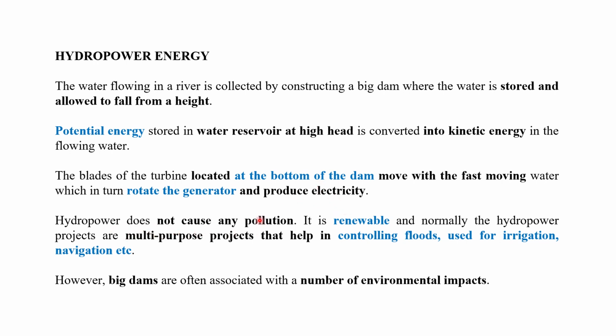Hydropower does not cause any pollution. It is renewable, and normally hydropower projects are multi-purpose projects that help in controlling floods and are used for irrigation. So the water stored in the dam can be used not only for hydropower electricity generation, but also for the control of floods. The water can also be used for irrigation and navigation purposes.